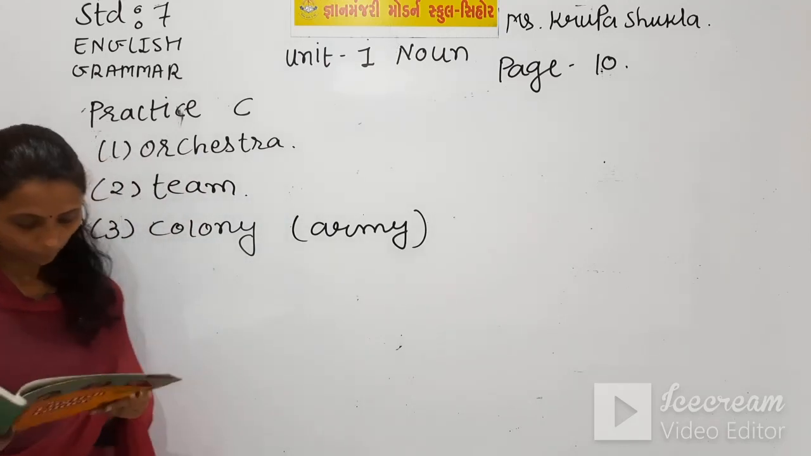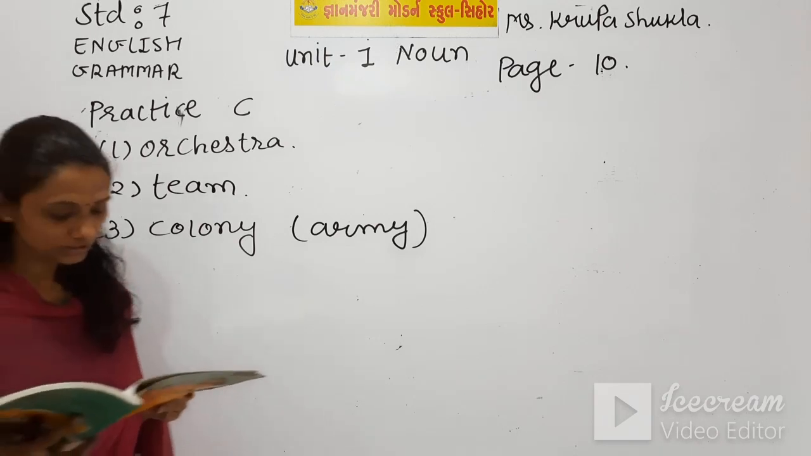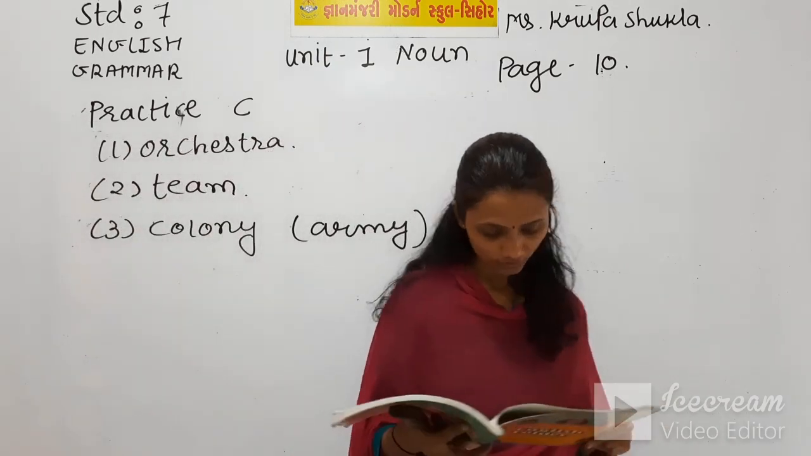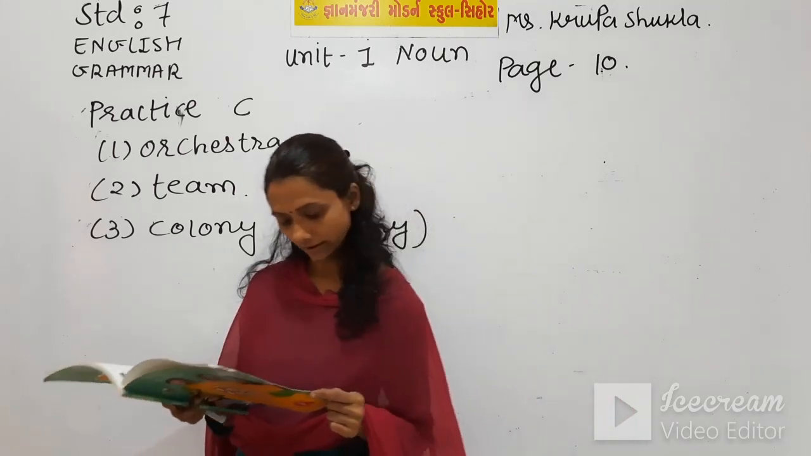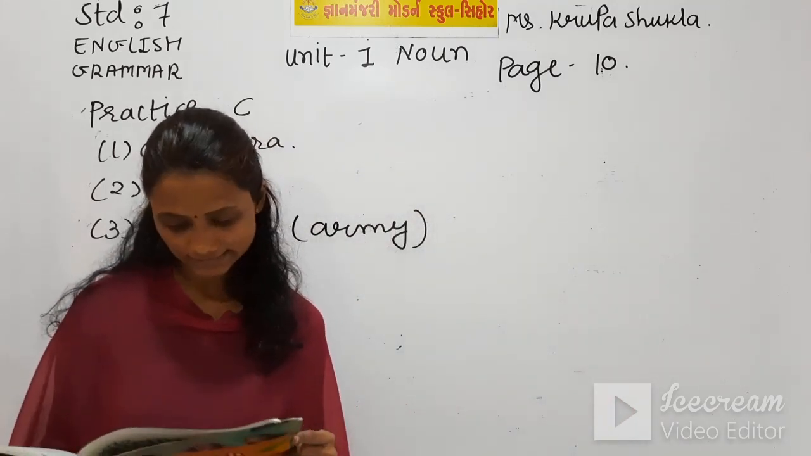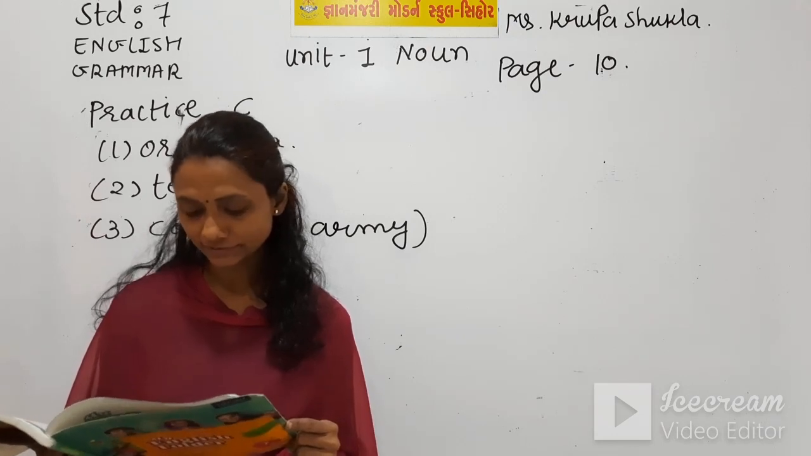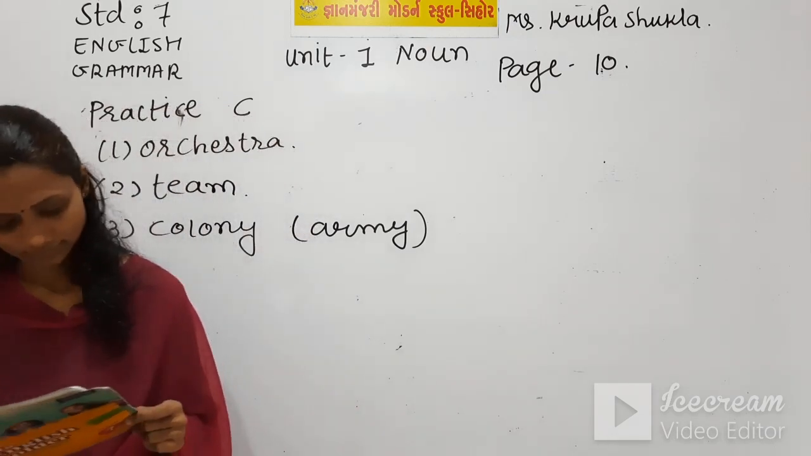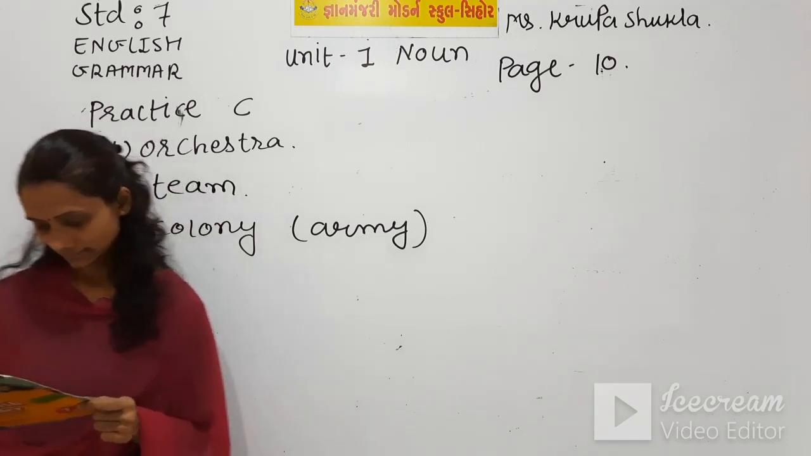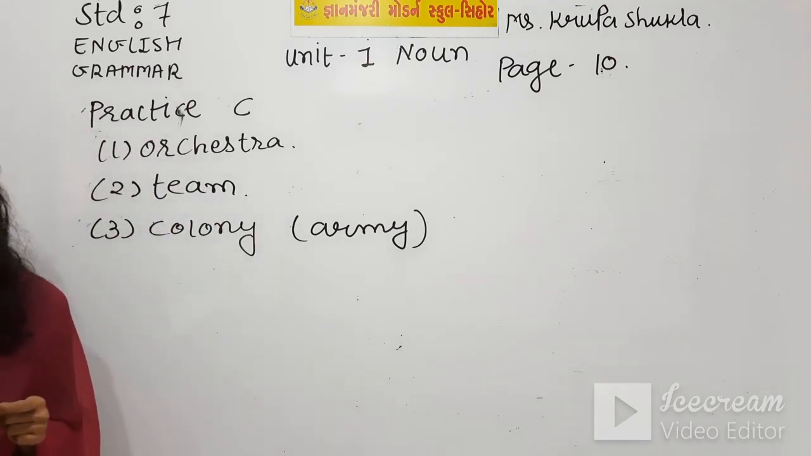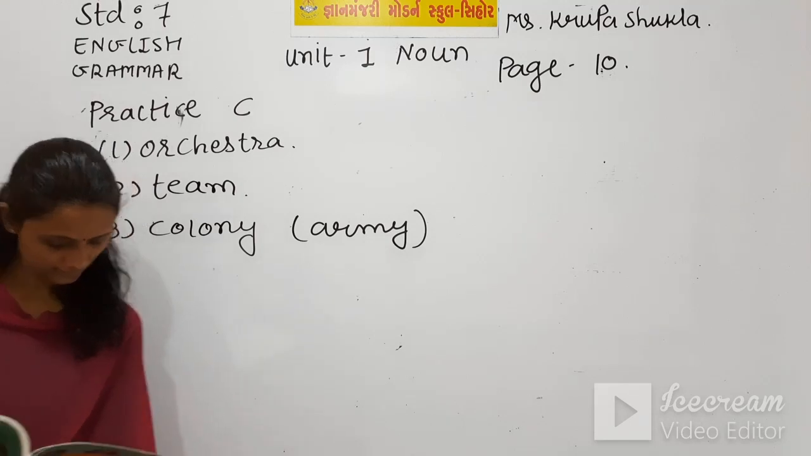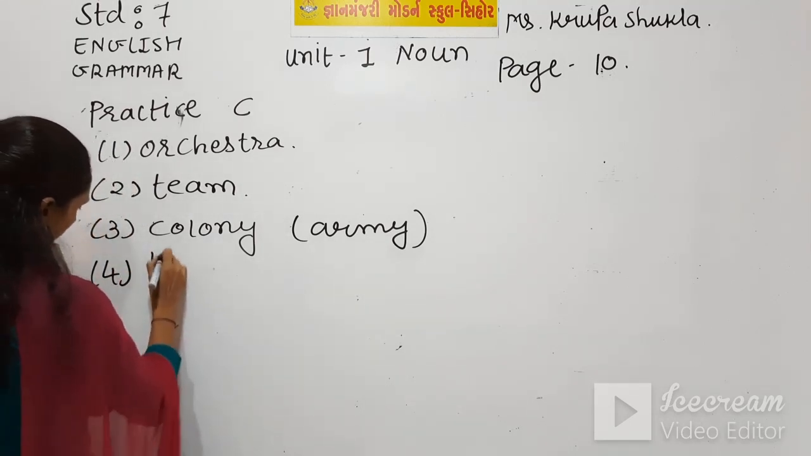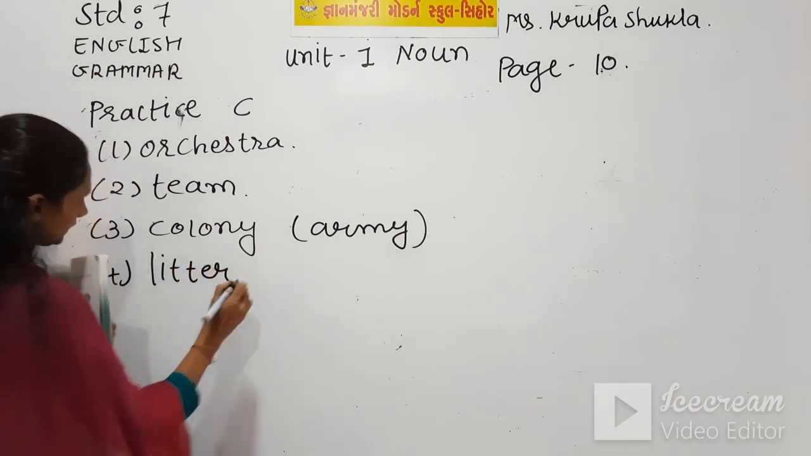Number 4 is: Sumit found a blank of puppies under the staircase of the old buildings. So here we have word that is litter.